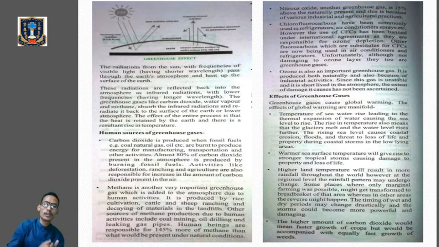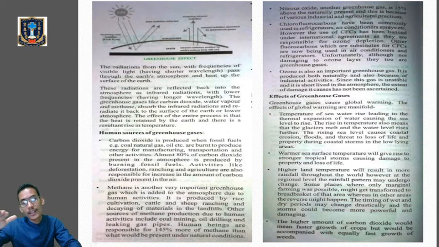Simply, when the Earth's temperature keeps increasing due to global warming, the level of water in the oceans and seas also increases. Why? Because the glaciers start melting. Whenever the glaciers melt, the water level rises, and this rise will pose a serious threat to the life of human beings, and also of many other animals. It brings soil erosion. It will flood the people living in coastal areas. Clear? Number two effect. Warmer sea surface temperatures will give rise to stronger tropical storms, causing damage to property and the loss of life.